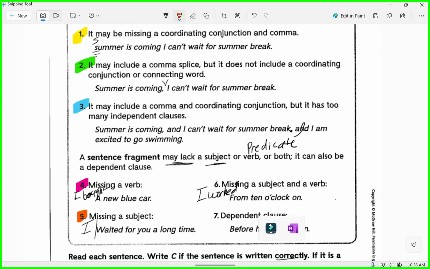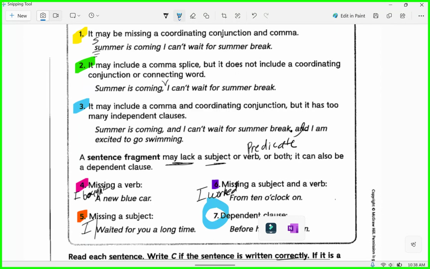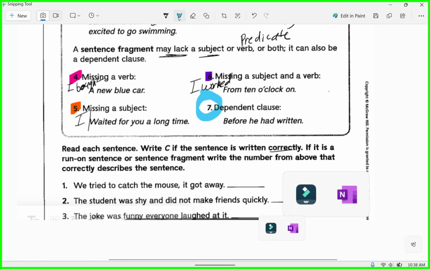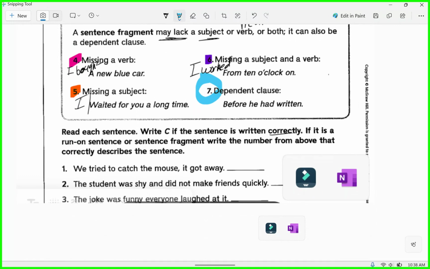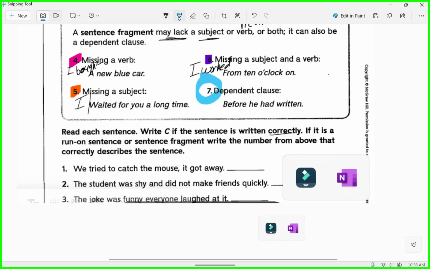You could say, or 5, I'm sorry, these are all numbered, 6, or 7, okay? You guys got it? You guys have it? All right. I want you to go work on those right now. You have my video if you need help. Go.